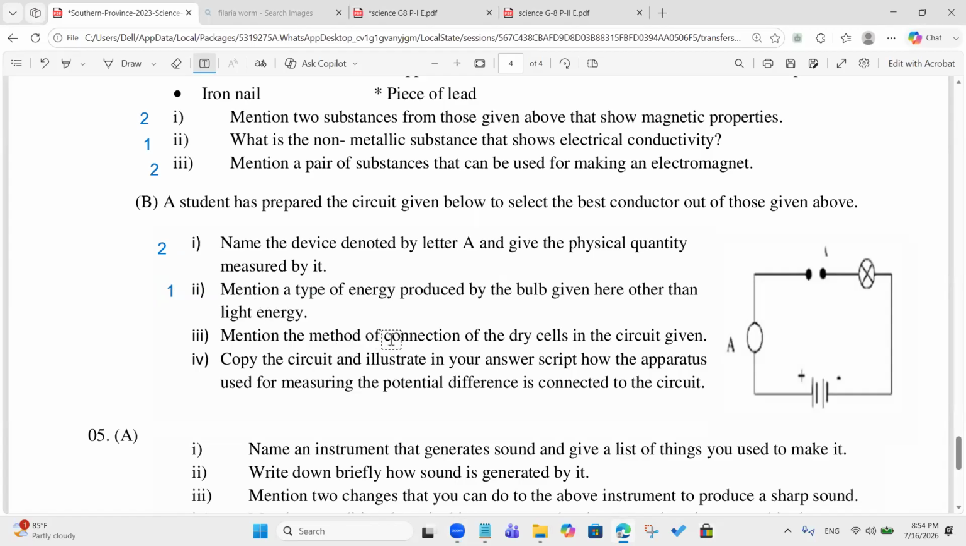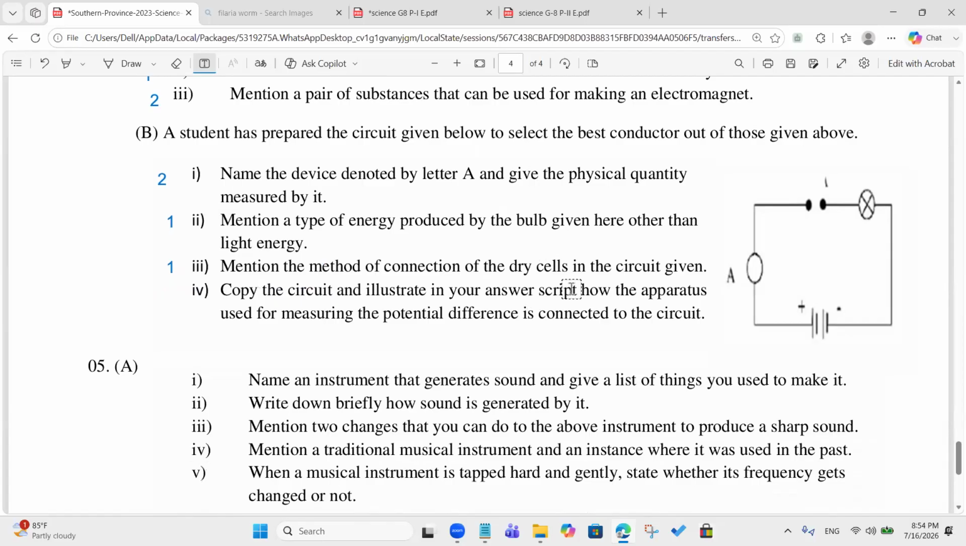Mention a type of energy produced by the bulb other than the light. What is it? Heat energy. Heat energy. Take 1 mark. Mention the method of connection of dry cells in the circuit given. Series connection. Yes, series connection. 1 mark. The dry cells are connected in series.